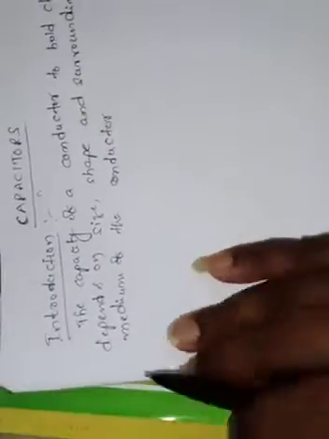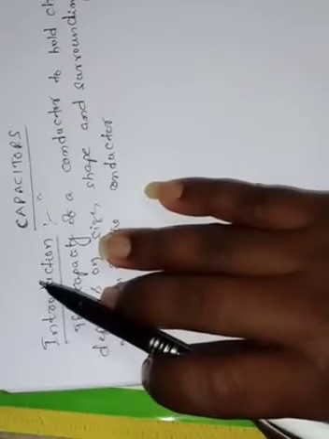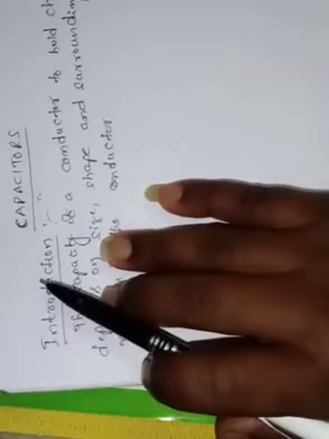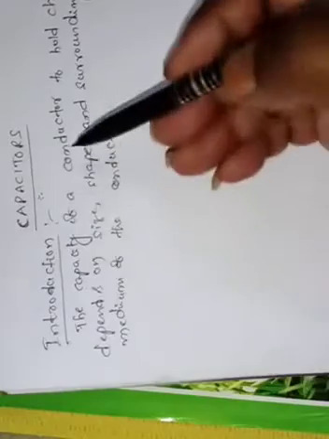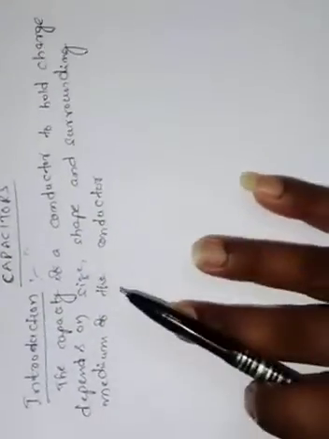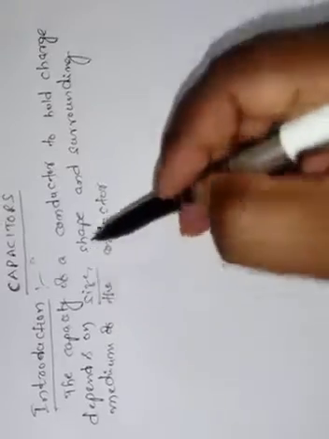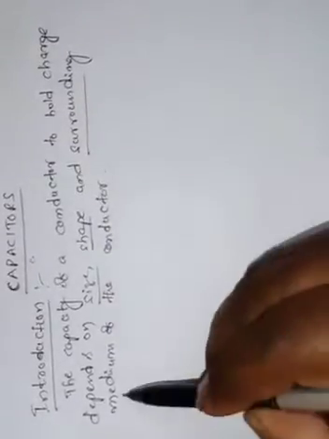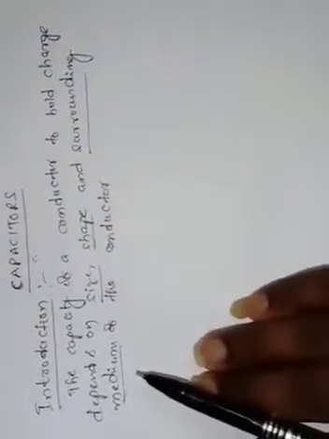So here, generally, what is a capacitor? A capacitor is a device which is used to store electric charge and energy, and the capacity of that conductor to hold or store the charge depends on what factors? One is the size, shape, and surrounding medium of that conductor.